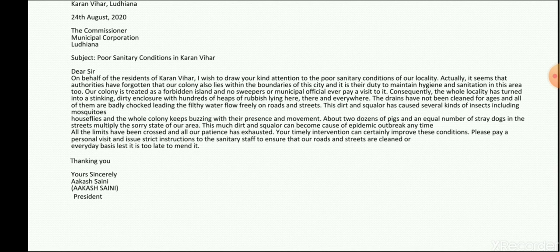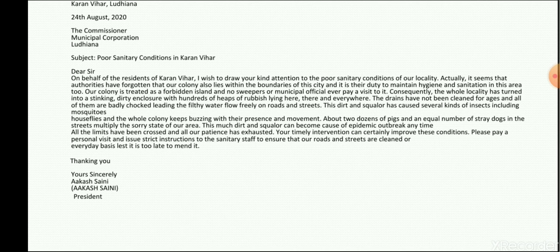They will dispose of the things which they don't need, like the leftovers or the wrappers here and there and everywhere. The drains have not been cleaned for ages, and they are letting the filthy water flow freely on the roads and streets. It means the worst situation is described. I don't know how people can live in such dirty conditions.